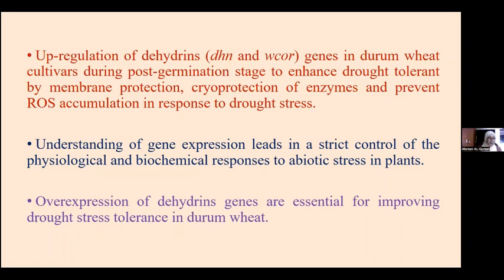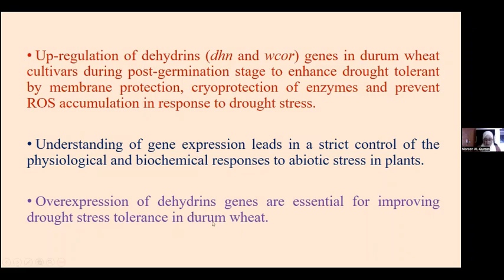Of course, understanding gene expression will lead to strict control of physiological and biochemical responses, not just of durum wheat but of other cultivars, especially in enabling them to respond to drought stress in plants. And overproduction of dehydrins, especially the dehydrin that we used in this study, is essential to improving drought stress tolerance in durum wheat.